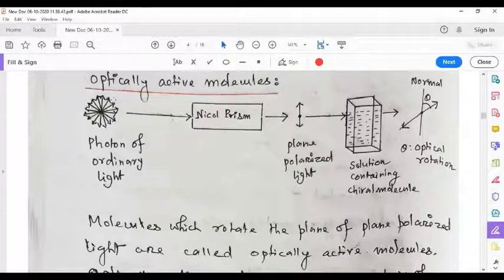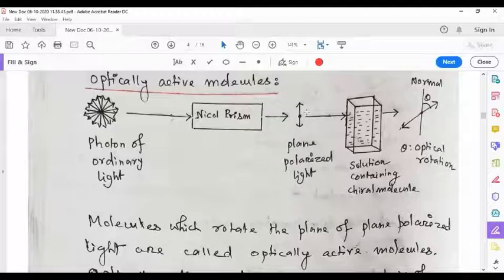Now when a photon of ordinary light passes through a nickel prism, then the nickel prism cuts off all vibrations, keeping only one vibration. The vibration will be in only a single plane now. The nickel prism will remove all other planes of vibration. So now this photon becomes plane polarized, or light consisting of plane polarized photons is called plane polarized light.